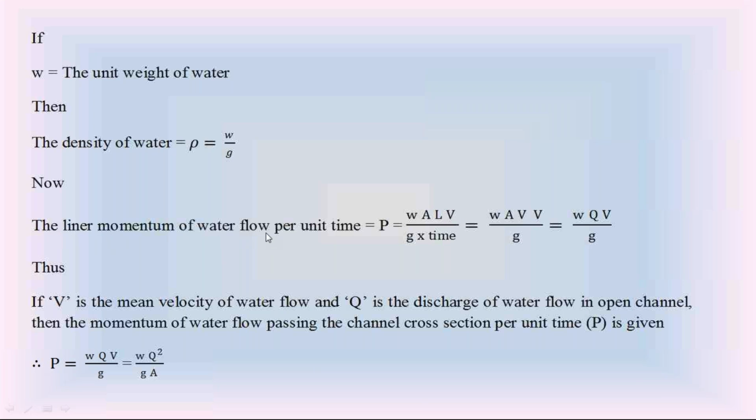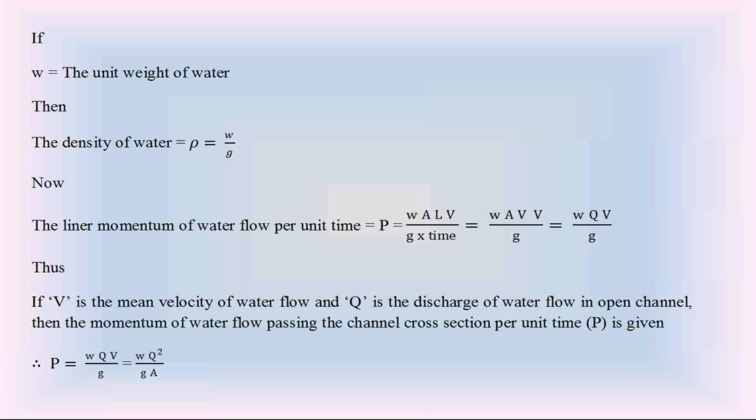Linear momentum of water flow without per unit time is W A L into V by Z. But the linear momentum of water flow per unit time is W A L V by Z into time, because of this per unit time you will get the time in the denominator. Without this time in the denominator, we have only W A L V by Z, that is called the linear momentum of water flow in the open channel, W A L V by Z.